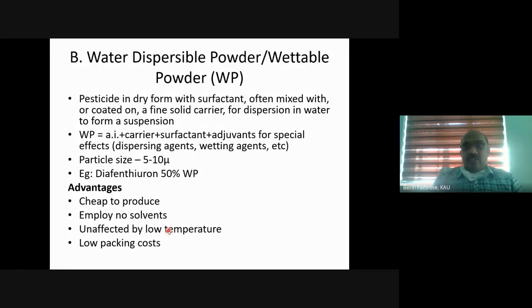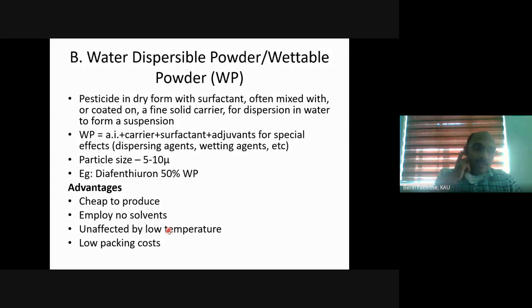And then what we are doing is we take a pesticide in dry form, mix it with a carrier or diluent again in dry form, and we mix it with water. It will form a dispersion. One major problem with dispersion is that if you keep it as such, it starts settling.